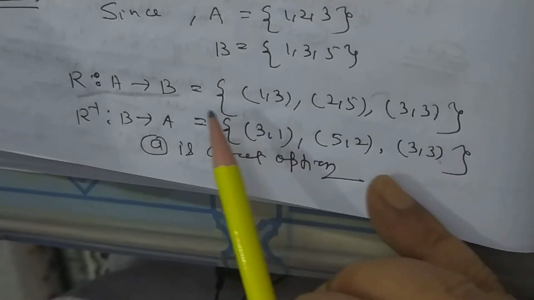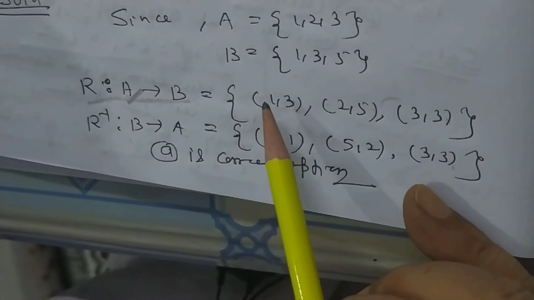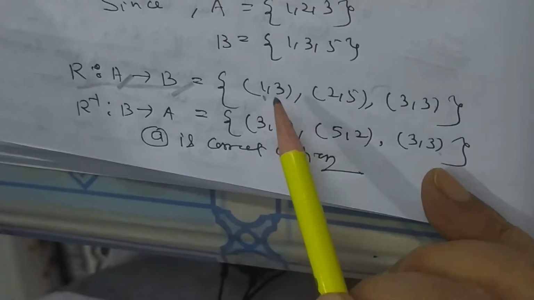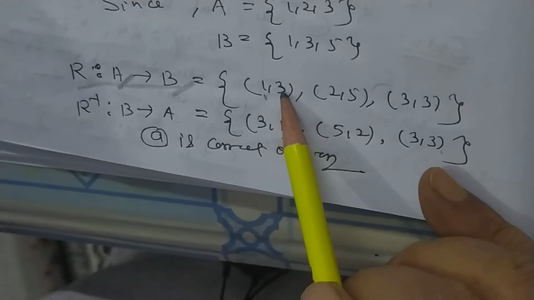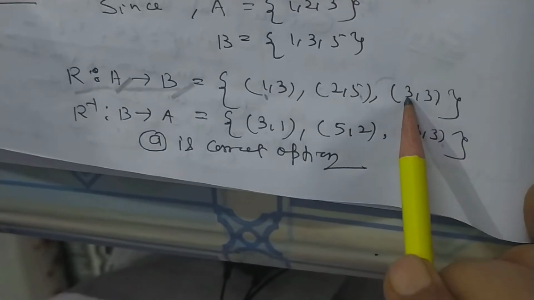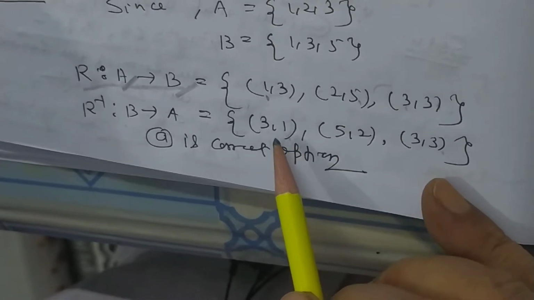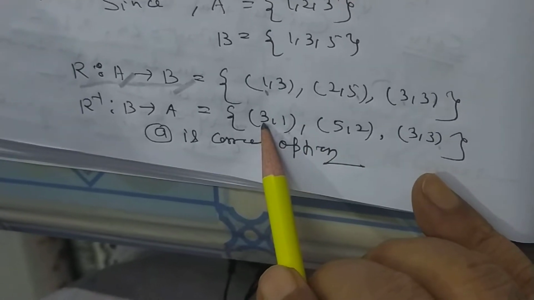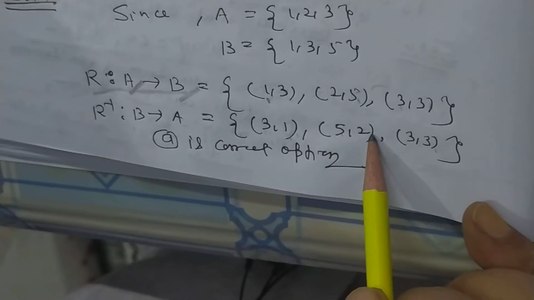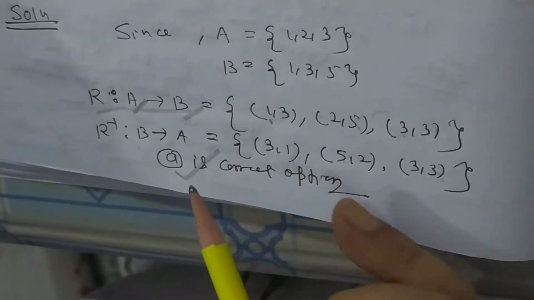Now, here, in case of R from A to B, A is domain, B is range. The element of A is 1, so 1 is domain, 3 is range; 2 is domain, 5 is range; 3 is domain, this 3 is range. Now we reverse it. 3 is domain in R inverse and 1 is range. 5 is domain, 2 is range. This 3 is domain and this 3 is range. So A is the correct option.